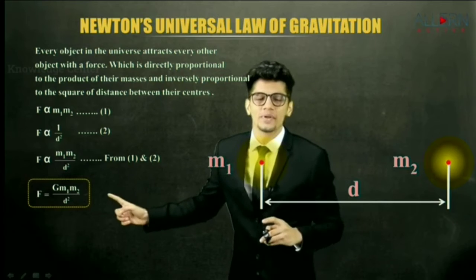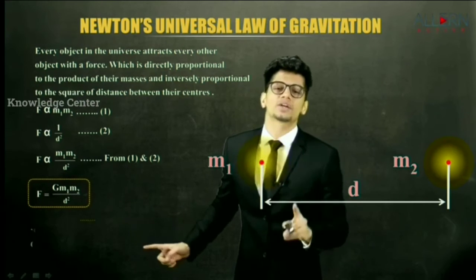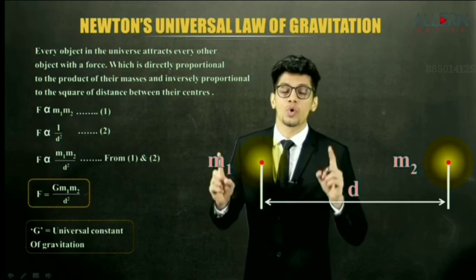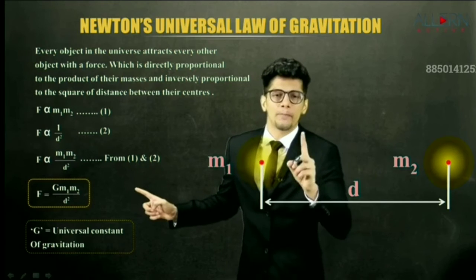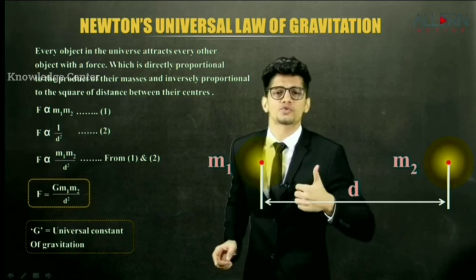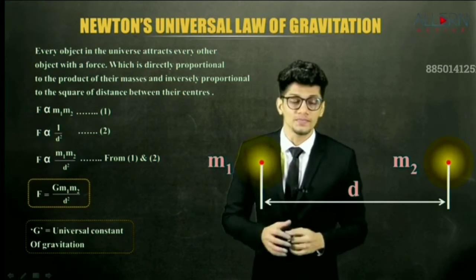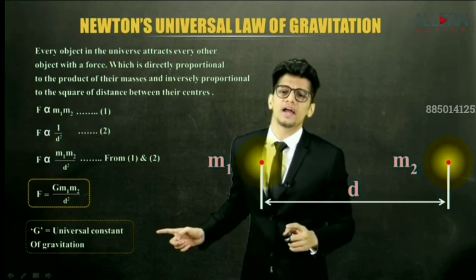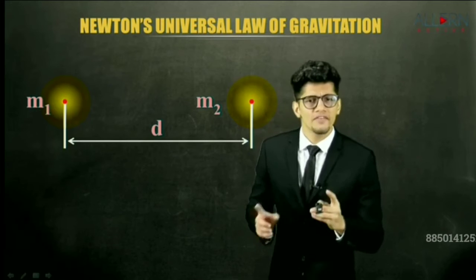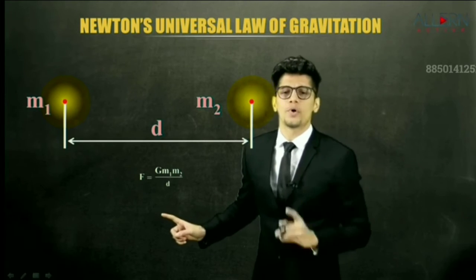And this becomes the formula for force of attraction, wherein capital G is called as universal constant of gravitation. So what is the formula? F is equal to capital G m1 into m2 upon d square, and this is the formula for force of attraction or force of gravitation or simply force. Now, let us see how to define universal constant of gravitation using this same example. And we'll use the same formula, that is F is equal to capital G m1 into m2 upon d square.